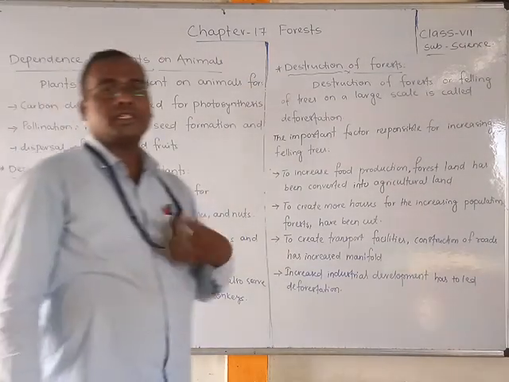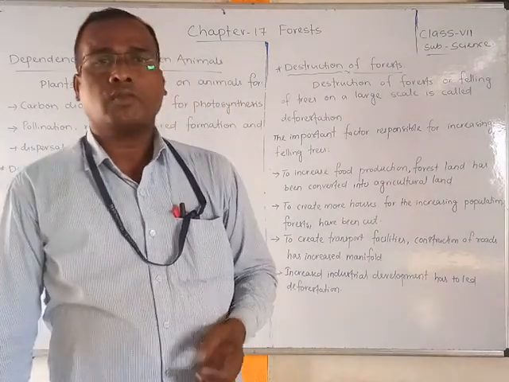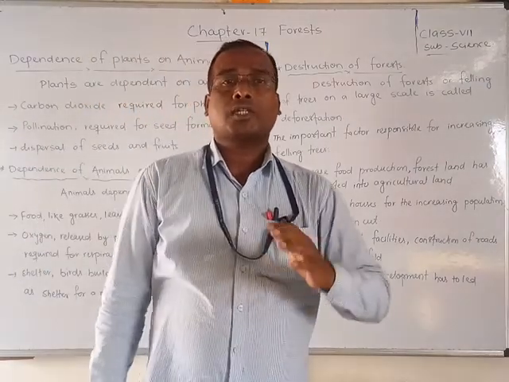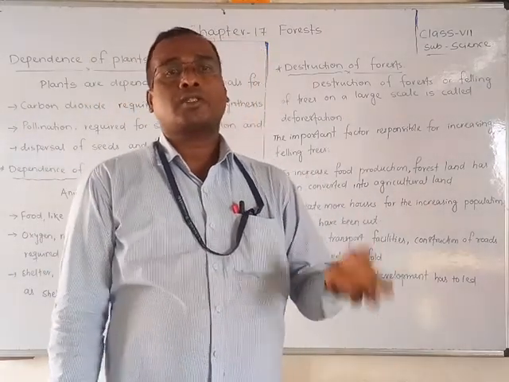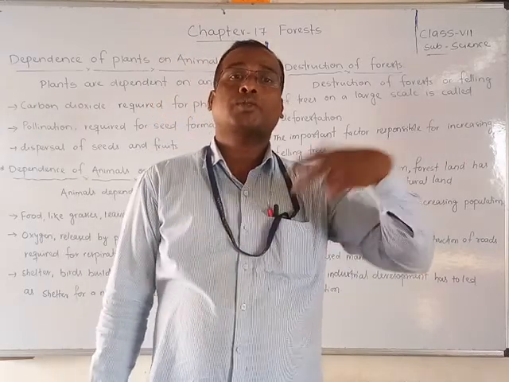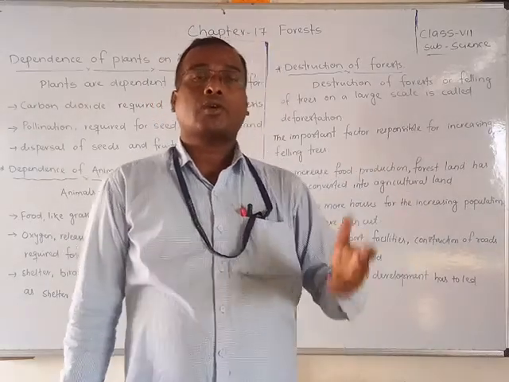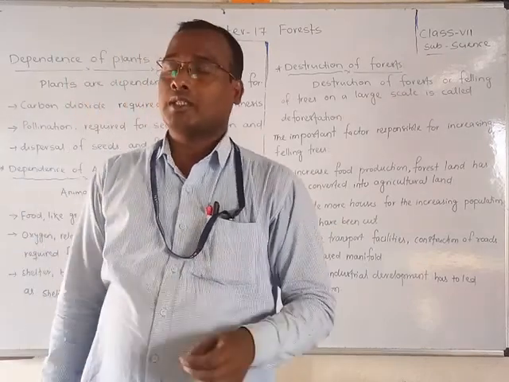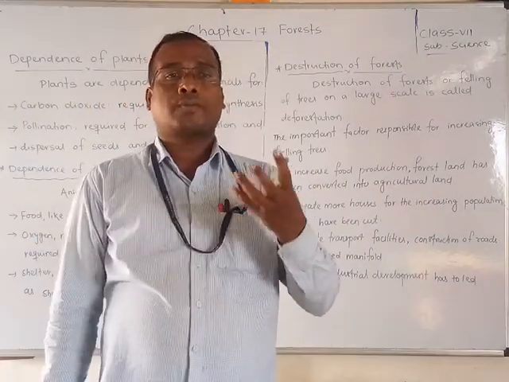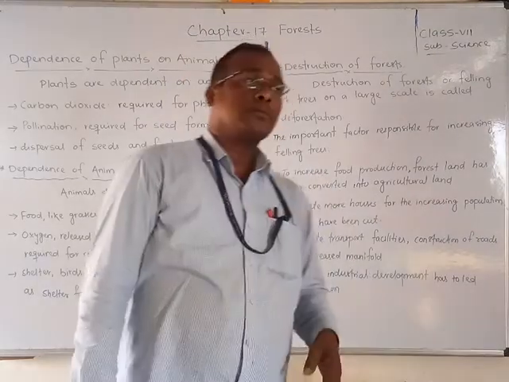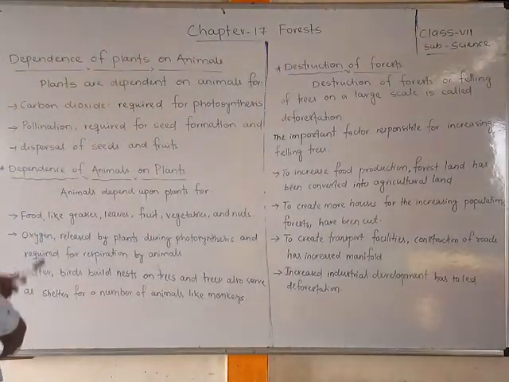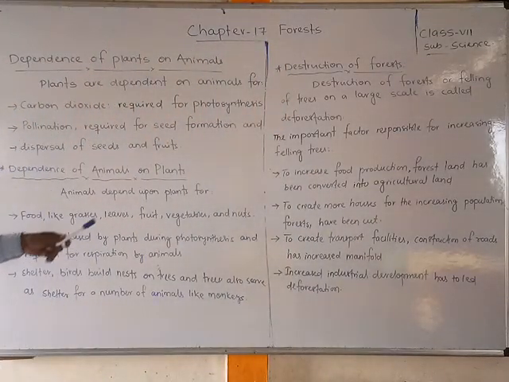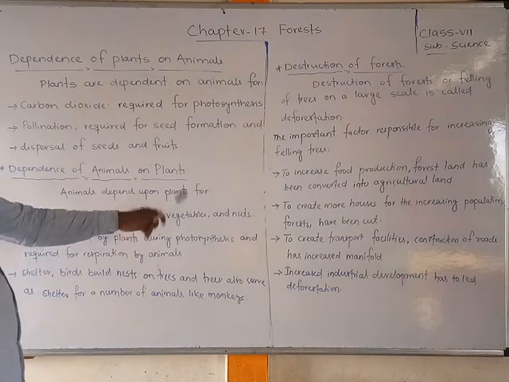We know, my friends, that we need oxygen gas. Yes or no? We need oxygen. That's why we depend upon plants. During photosynthesis, plants produce oxygen gas, which is a very essential thing for human beings for respiration. Animals also depend upon plants for food like grasses, leaves, fruits, vegetables and nuts.